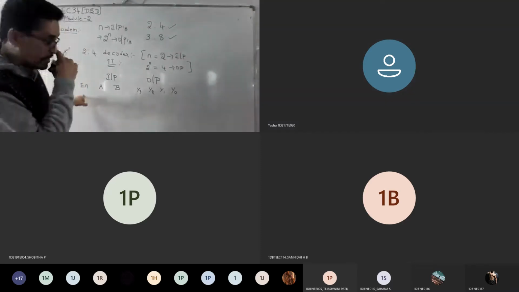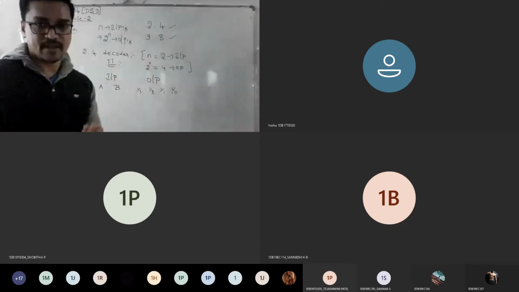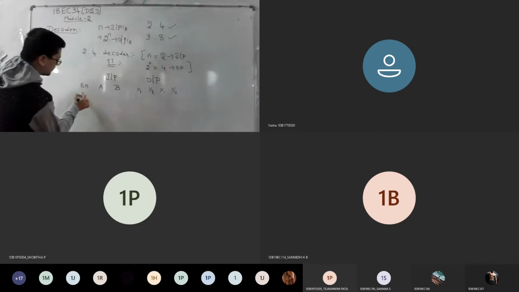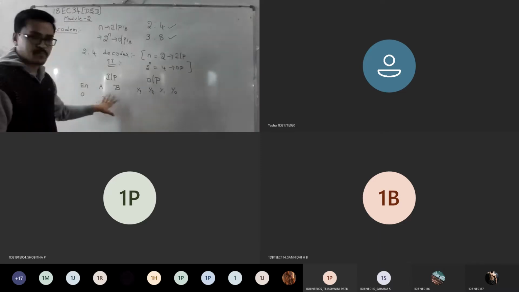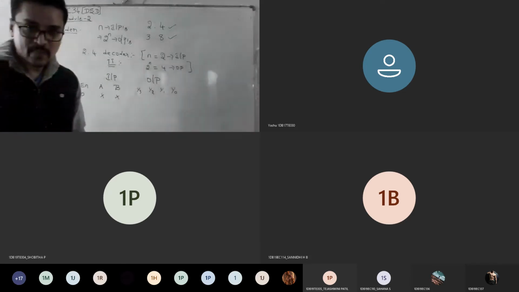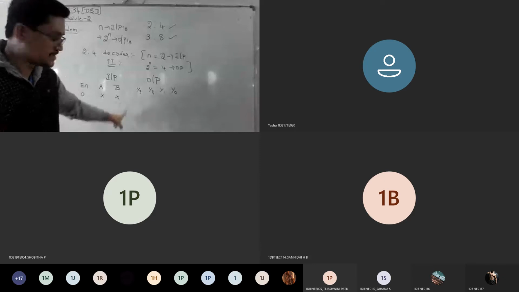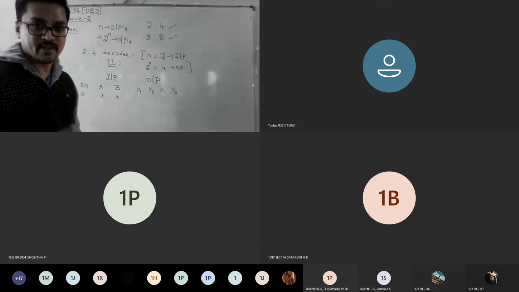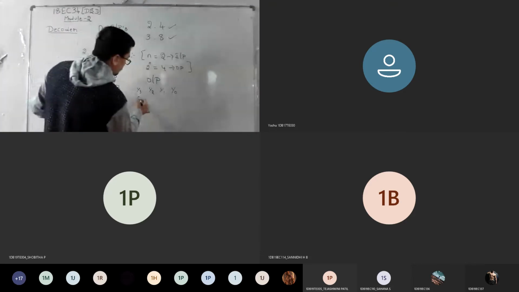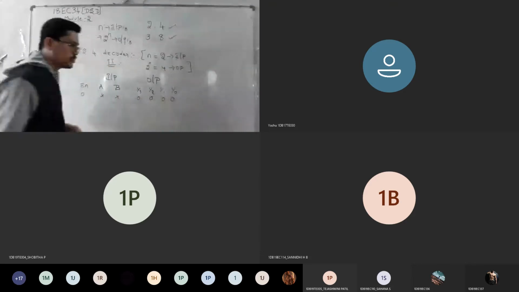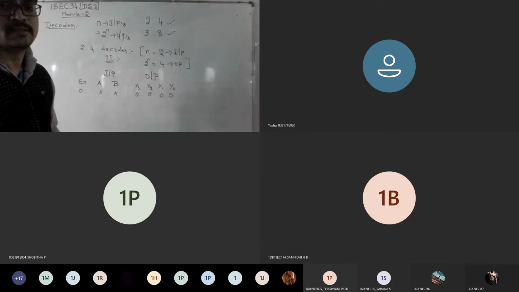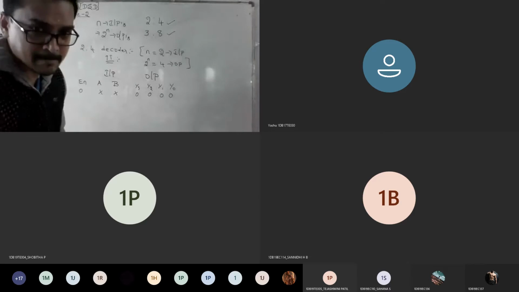Now listen, I told you at the beginning, for enable high we will consider the outputs. Assume that if enable is 0, the inputs may be anything. I will put XX. What is the meaning of XX? Don't care condition, right? Whether you give input 0 or 1, irrespective of that, if enable is 0, your outputs are 0. Am I clear?